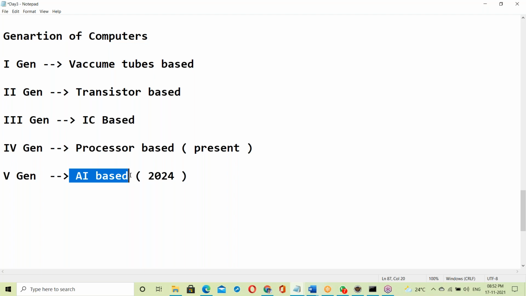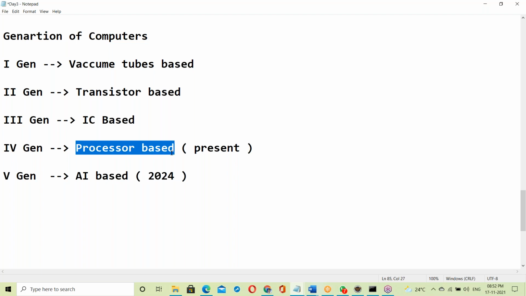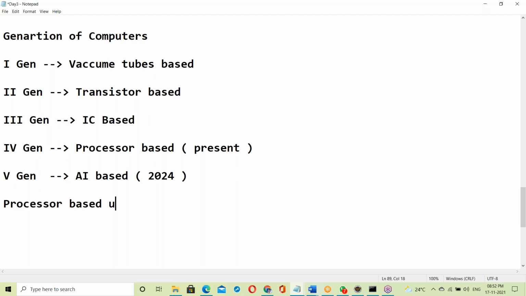Artificial intelligence, AI based computers, will be releasing shortly, maybe 2024 is expected. Testing and everything is almost done already. Just within a couple of years it will hit the market. Presently computers are processor based. So what is a processor based computer? Currently we use processor based computers.